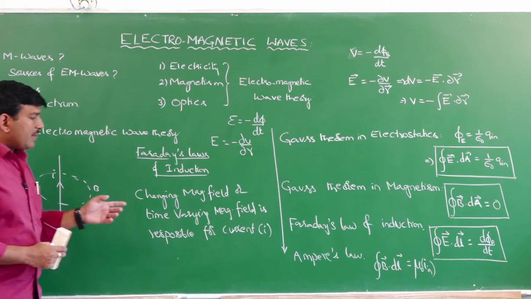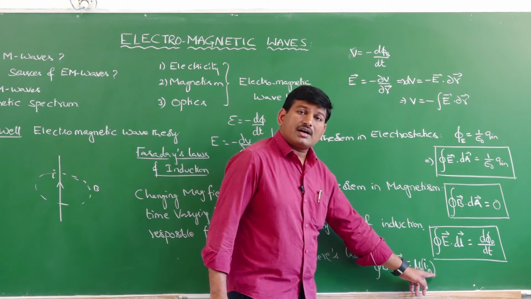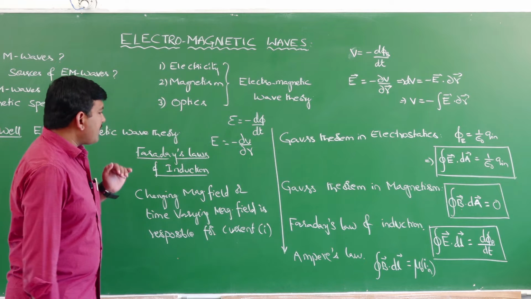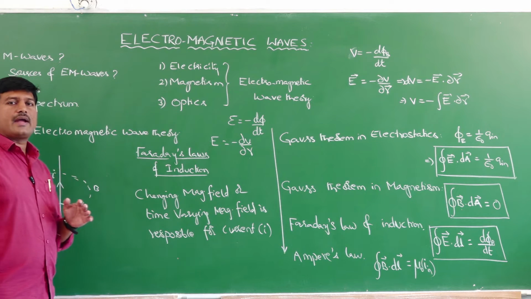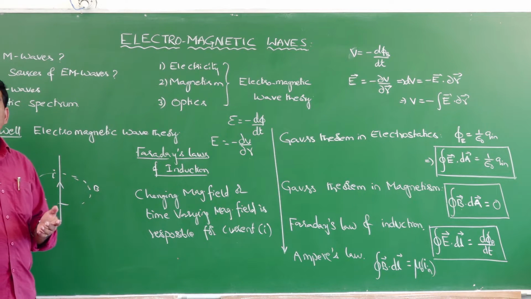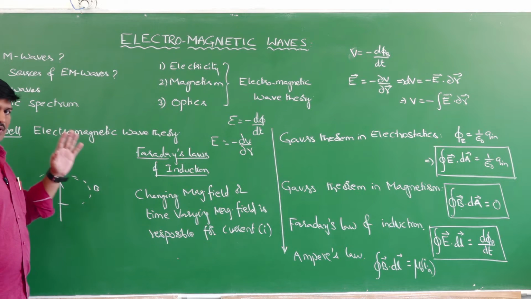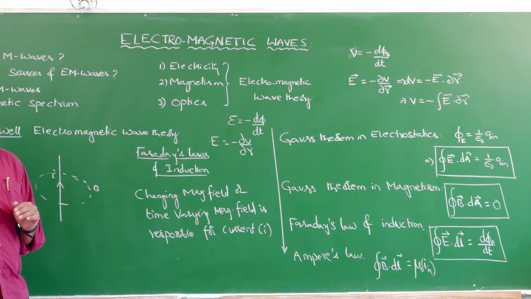In place of current, he introduced an additional current called displacement current. So, in this chapter, in order to understand electromagnetic waves, first we have to understand what displacement current means, which was named by Maxwell. And what displacement current is, we will study now.